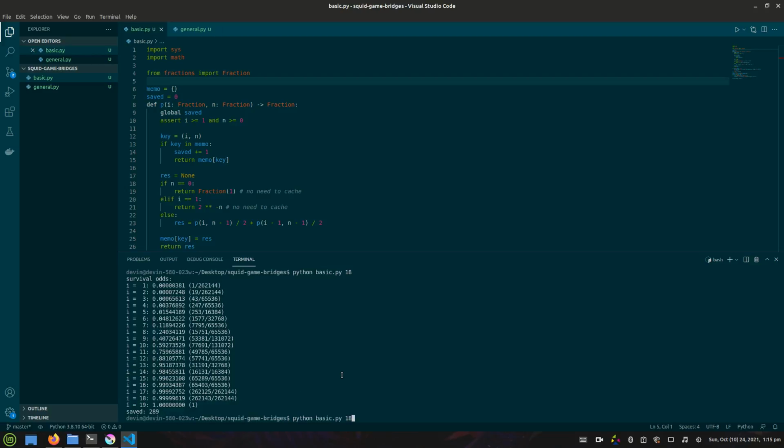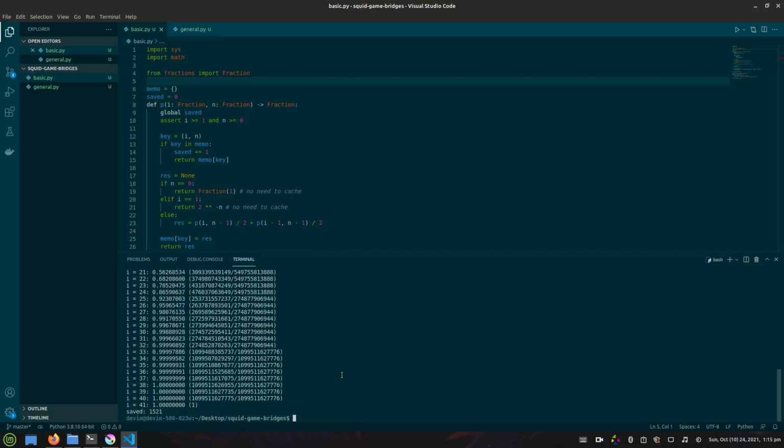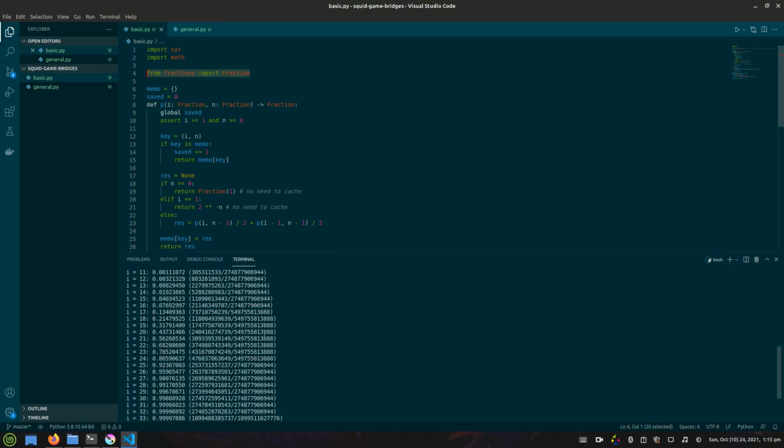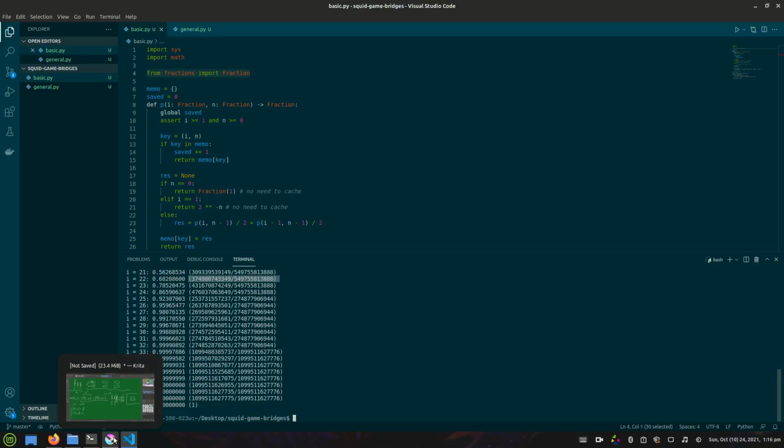And you can of course throw different values in here. For instance, we can go all the way up to 40 or whatever you want. Because we're using the fractions library, these numbers will be exact. There's no precision loss for these calculations, so they're perfect. Oh, also, I'll put in the description a link to a GitHub repository which has this file and one other one that we're going to be talking about later.